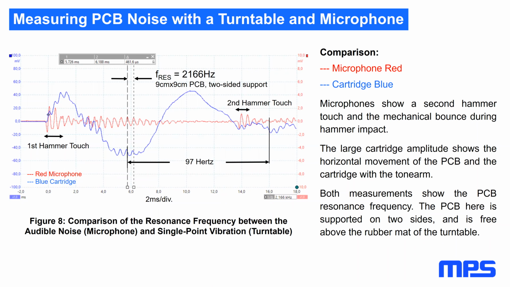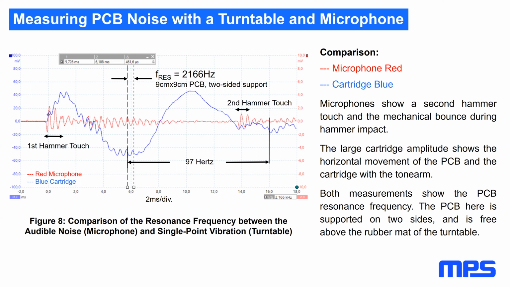Here we see a comparison between the microphone in red and the cartridge in blue. The microphone shows a second hammer touch. It's like a mechanical bounce from the hammer during the hammer impact.